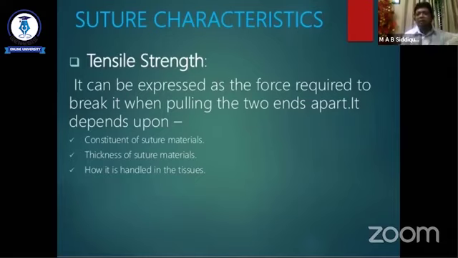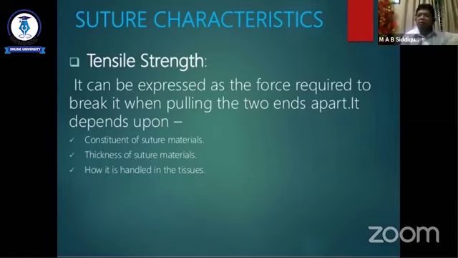Different diameters and different sizes of suture are used at different sites according to tissue characteristics.